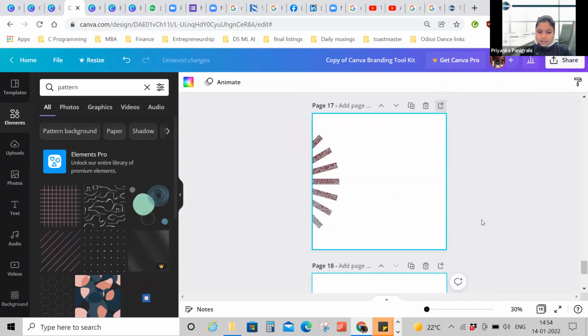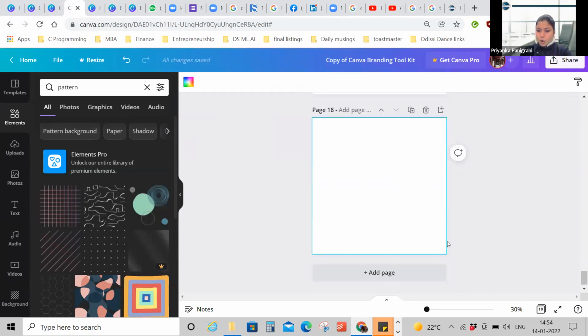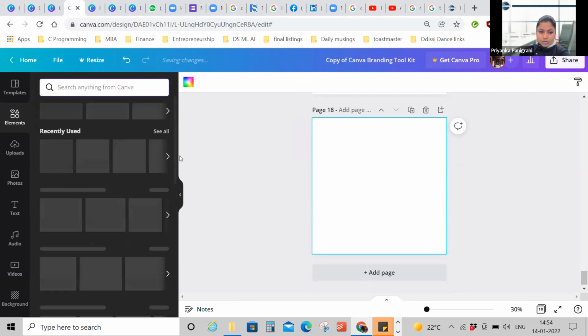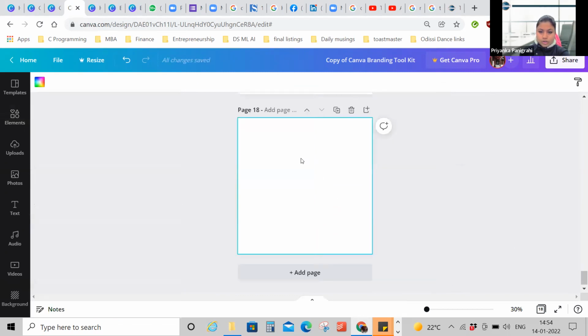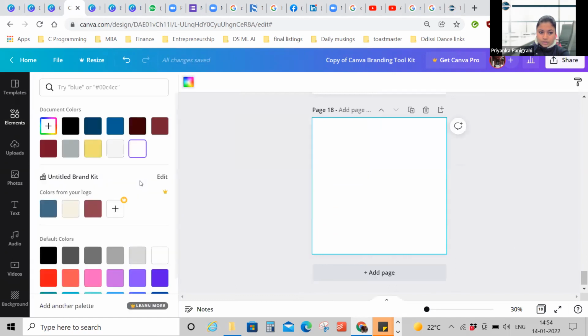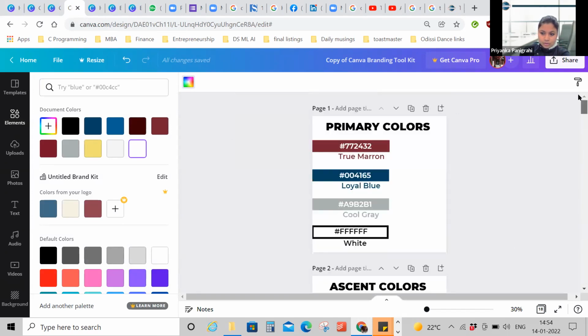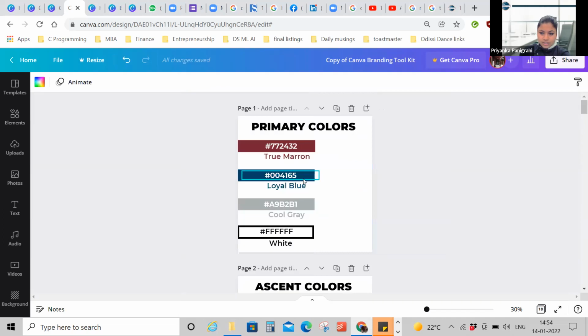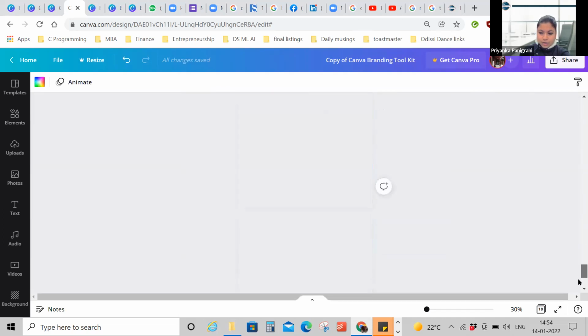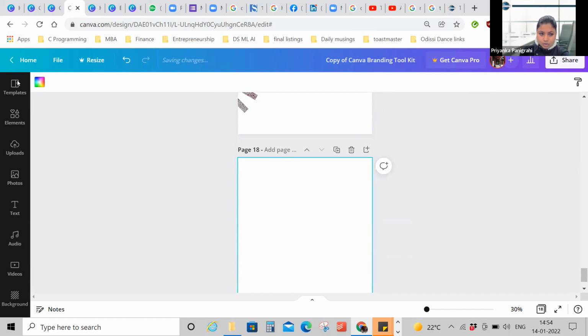Okay. Let us do one thing. Let us start here. When you open an Instagram post, the first page that will appear is this. So the color that you can use here is, see, the code that I showed you before, 004165. So that you can use as the background.